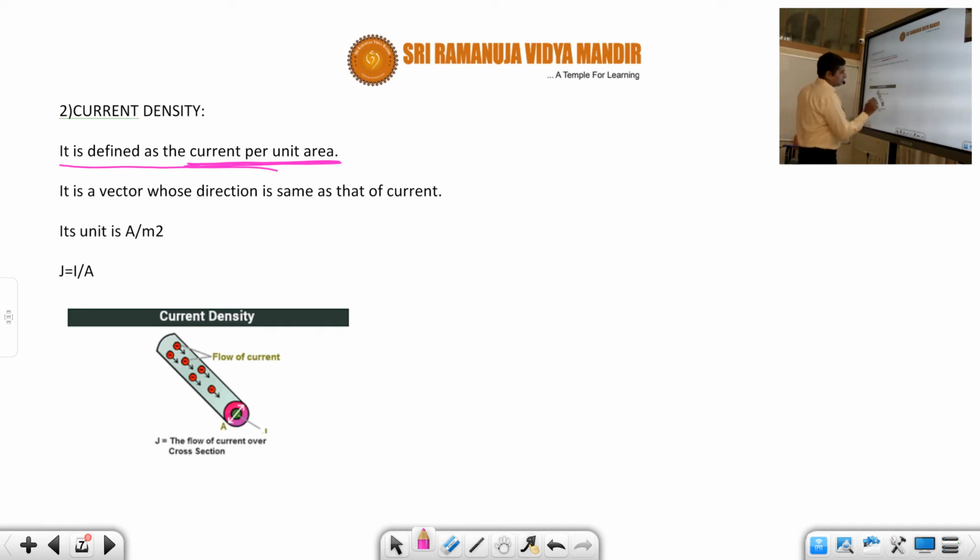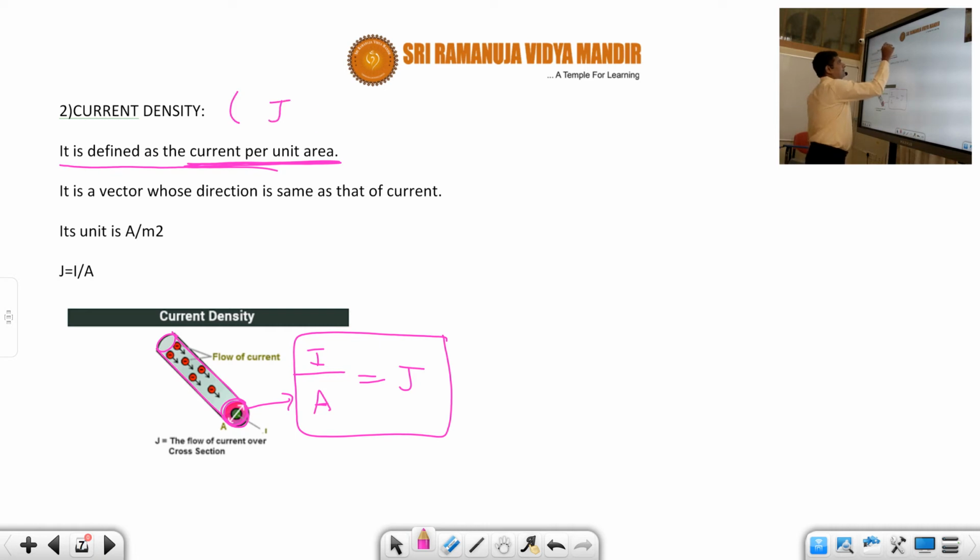Suppose you can see the diagram. There is a conductor in which electrons are flowing. If you take some cross-section area anywhere, how much current is flowing in this area? That is called current density, represented by the symbol J. Actually this is a vector quantity, whereas current is a scalar quantity. Current density is a vector quantity because of the area of cross section, because area is a vector quantity.